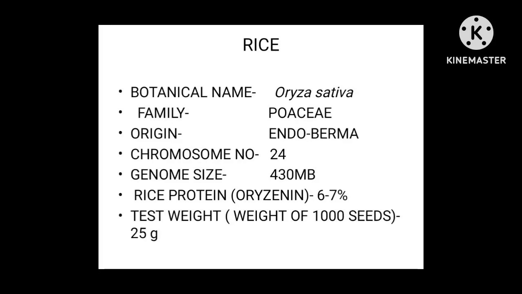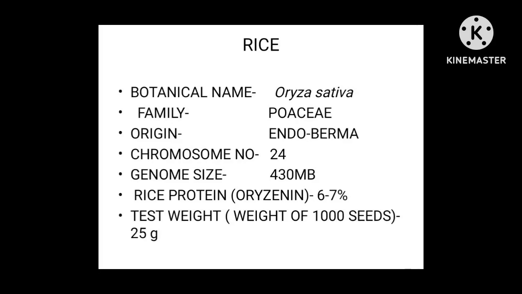Botanical name of rice is Oryza sativa, and its family is Poaceae. And origin of rice is Indo-Burma region. And what is the chromosome number of rice? 2n is equal to 24. And genome size is 430 MB, because now in the present scenario questions are shifted from chromosome number to genome size. So at present, genome size is very important. You have to remember the genome size of almost each and every crop, because it's very important.